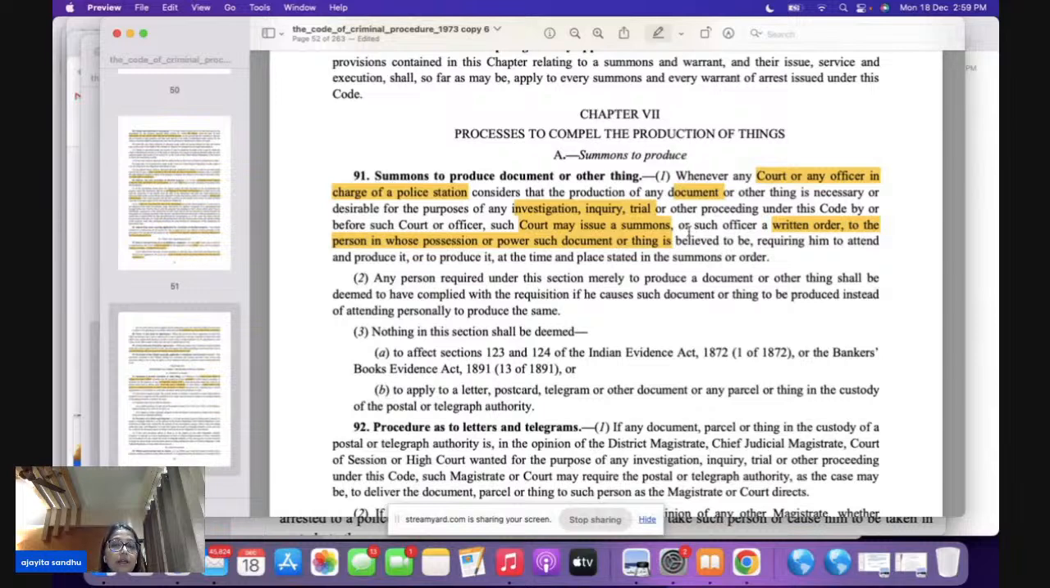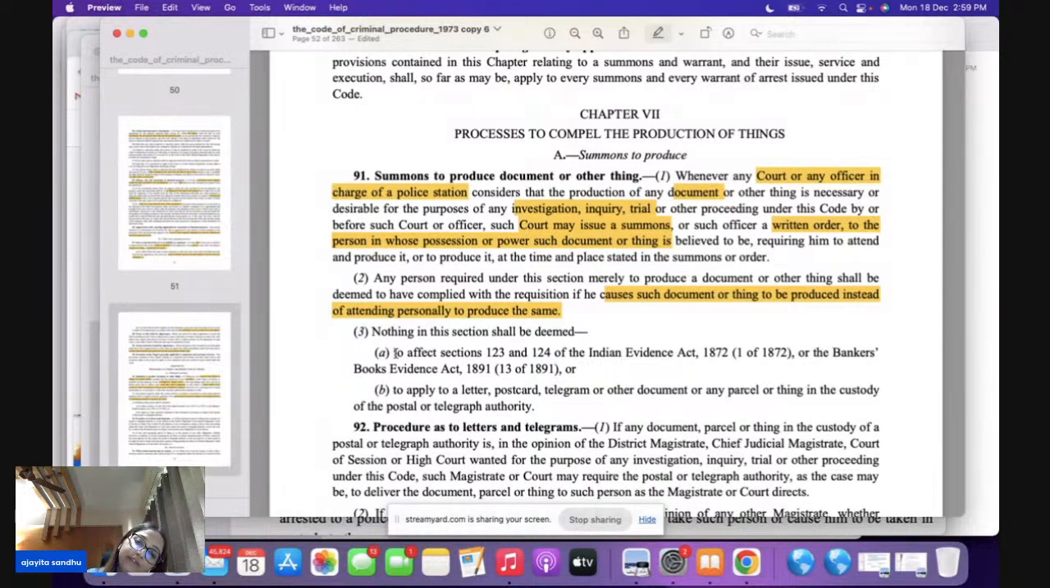Any person required under this section merely to produce the document or a thing shall be deemed to have complied with the requisition if he causes such document or thing to be produced instead of attending personally to produce the same. So even if this person delivers the document or a thing, it will be presumed that yes, this person has delivered the document. Under this section, this is very important, bacha. This is your prelims question.